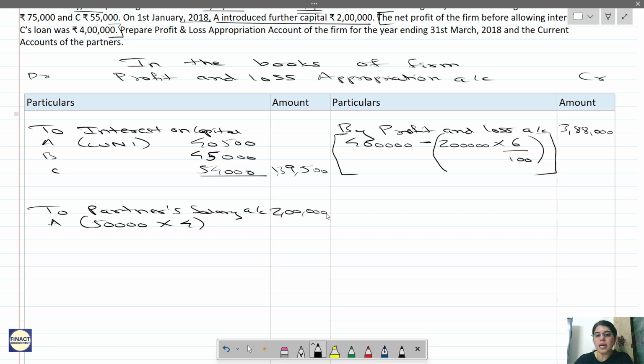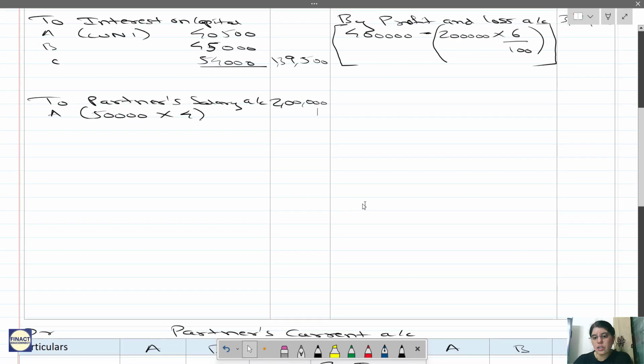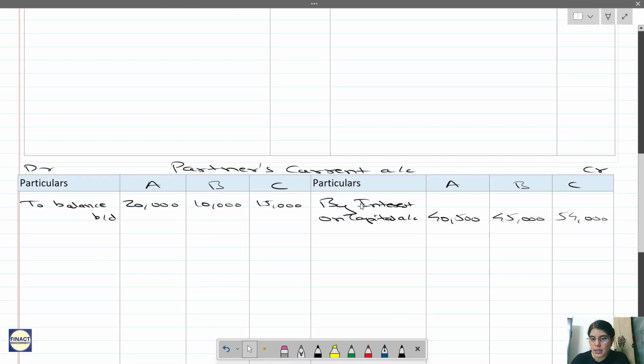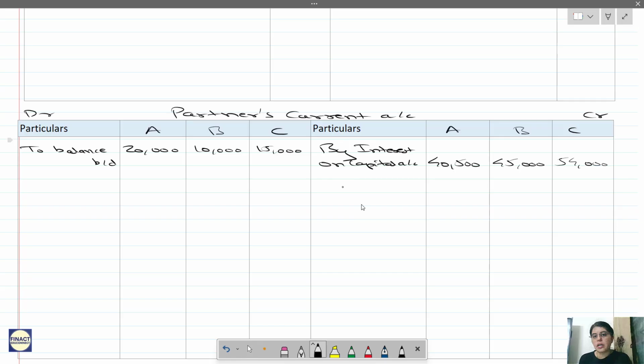Now the same entry: we are giving the salary, so the first entry is partner's salary to partner's current account. It will come over here as by partner's salary, because we are giving it to partners, so on the credit side, 2 lakhs. Okay.